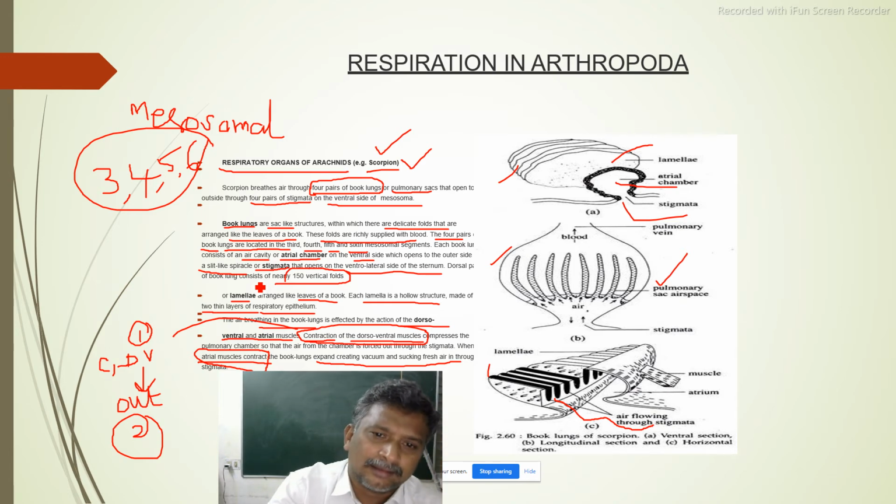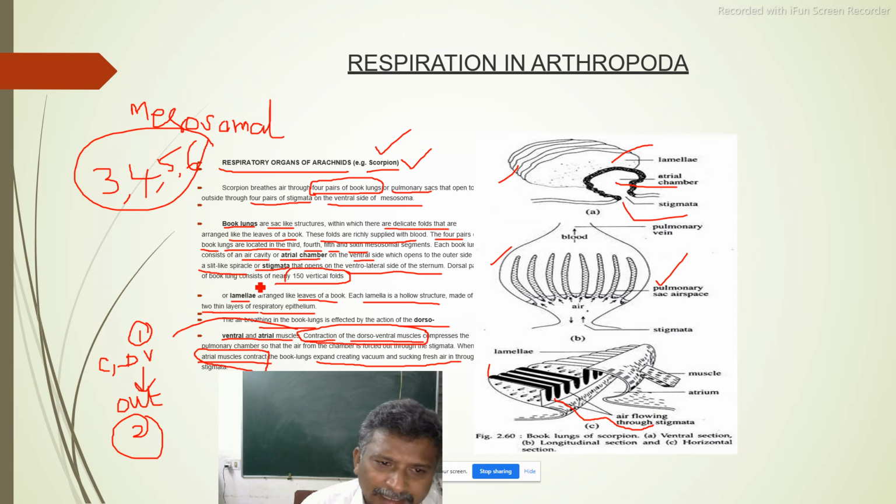Okay, the dorsal part of a book lung consists of nearly 150 vertical folds. 150 vertical folds will be there. Lamellae are arranged like the leaves of a book. Each lamella is hollow, made up of 2 thin layers of respiratory epithelium.